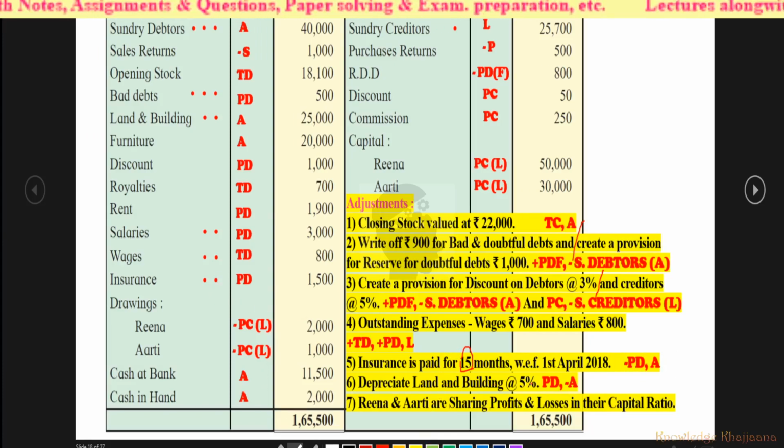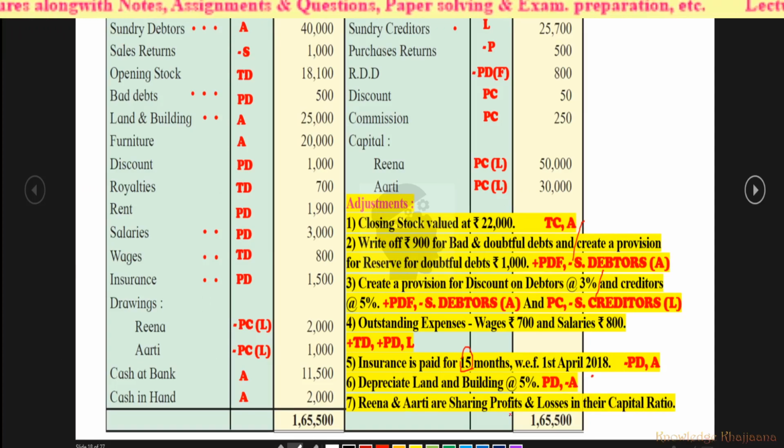Depreciate land and building at 5%. So against land and building we'll make 2 marks, one for depreciation to show in the profit and loss account debit side, and one to deduct from the asset in the balance sheet. So this much of marking we have to do against the items in the trial balance.